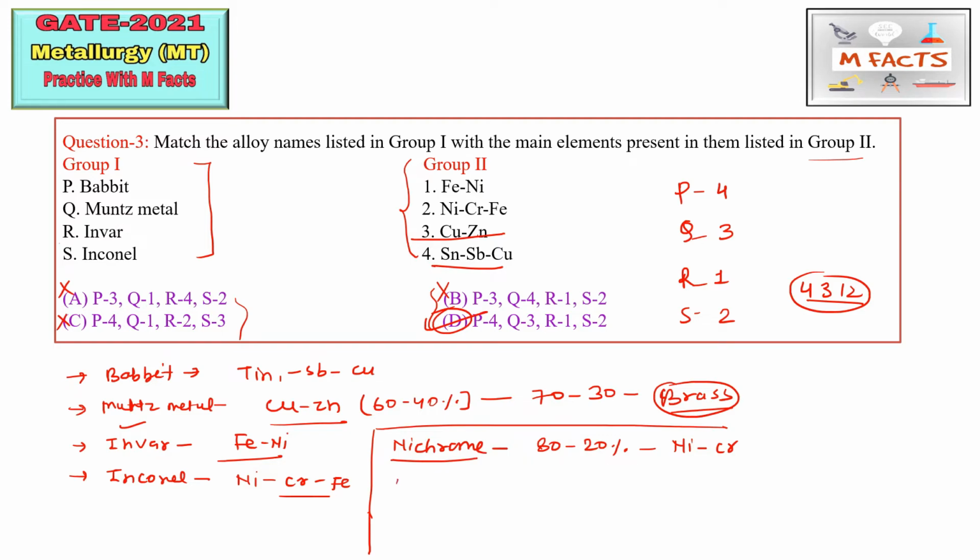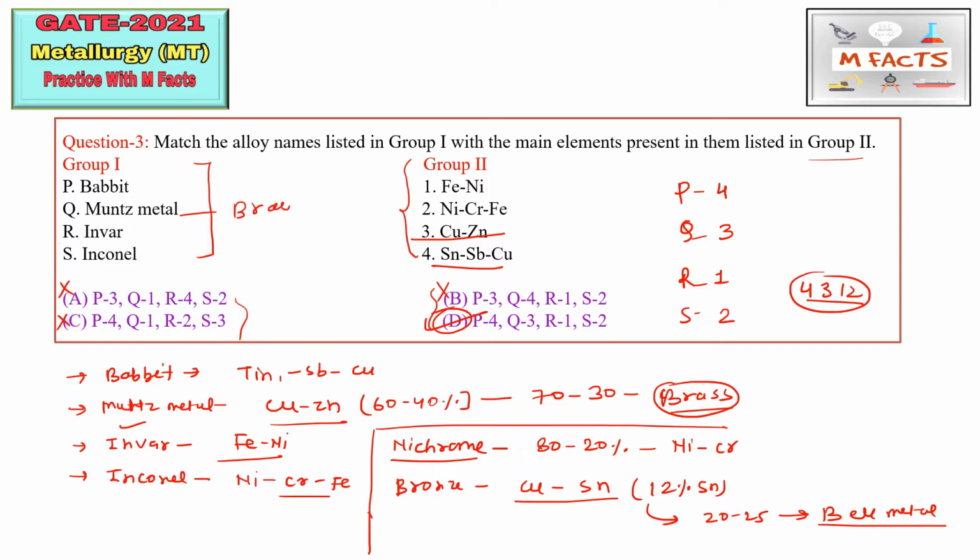The next alloy is bronze alloy. They may ask in future exams. CuSn is basically bronze metal, and in this the Sn content is 12%. Whenever this 12% extends up to 20 to 25, that bronze will be known as bell metal. So this is the point you can remember, that Muntz metal is similar to brass, that is CuZn, and bronze is similar to bell metal. Just the composition difference is there. This is the important point here.